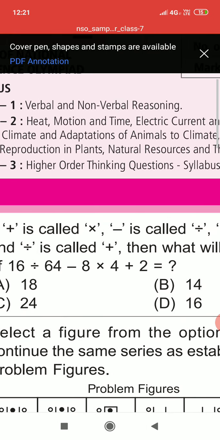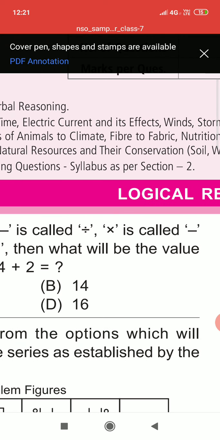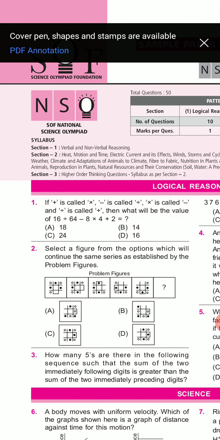Section 3, higher order thinking questions, syllabus as per section 2.